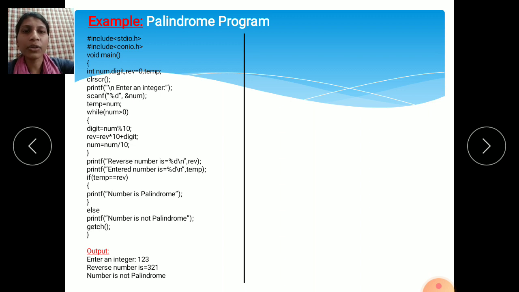So the reverse value is 2 1, and the temporary variable, the number I have entered, is 1 2. So is 1 2 equals to 2 1? No. If this condition is false, this part is skipped and it comes to the else part.